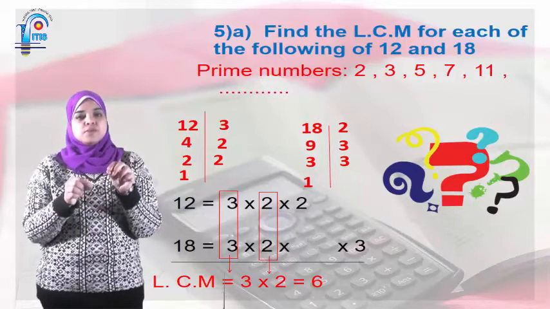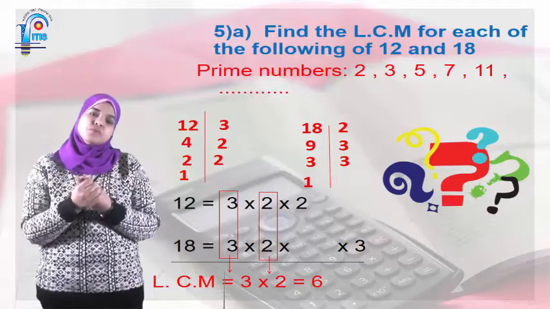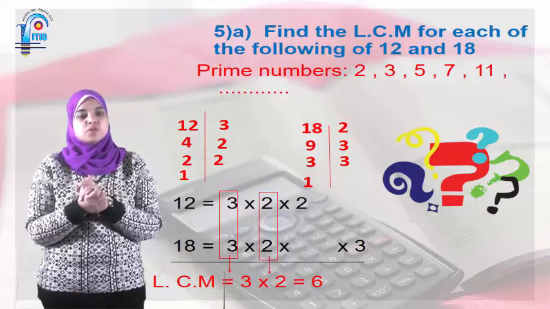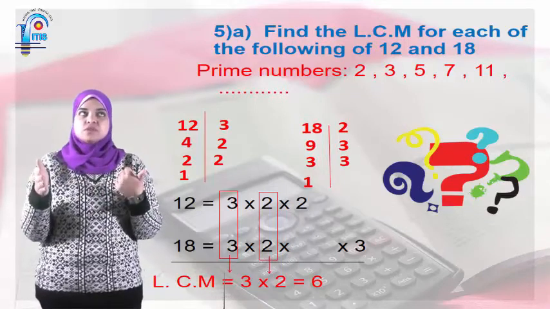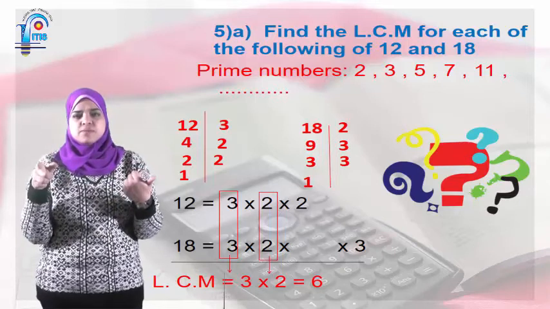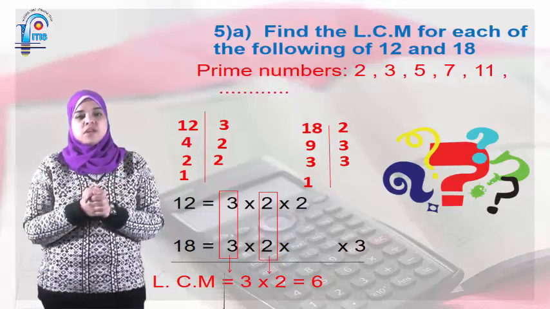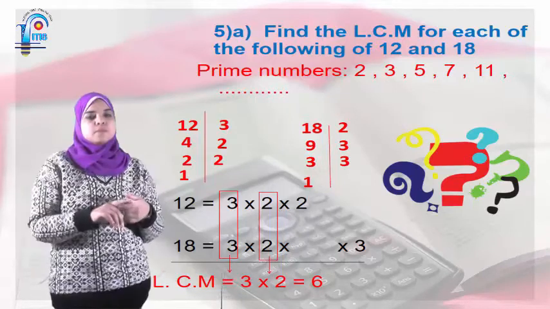Now 12 and 18. 12 divided by 3 equals 4. 4 divided by 2 equals 2, and 2 divided by 2 equals 1. And 18 divided by 2 equals 9. So 9 divided by what in the prime numbers? 9 divided by 3 equals 3. 3 divided by 3 equals 1. I have to write them under each other.